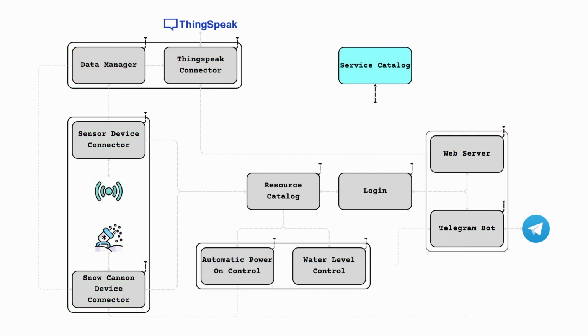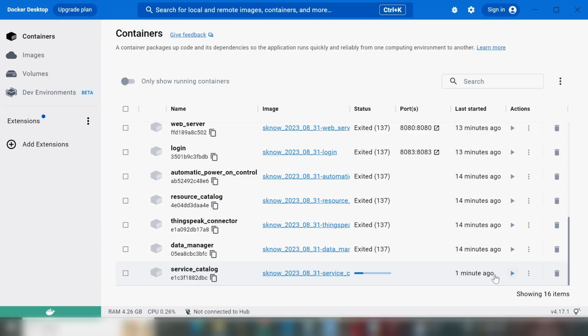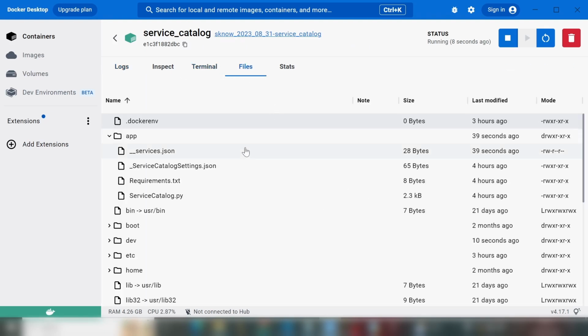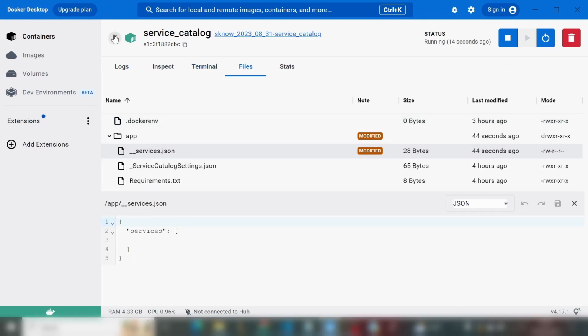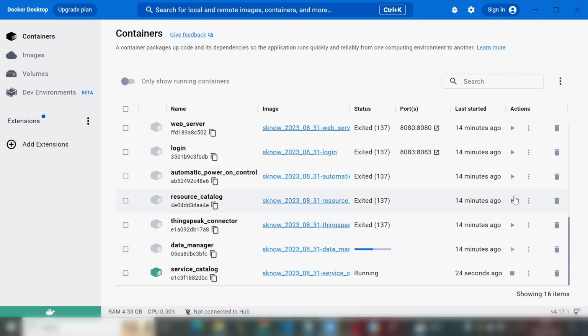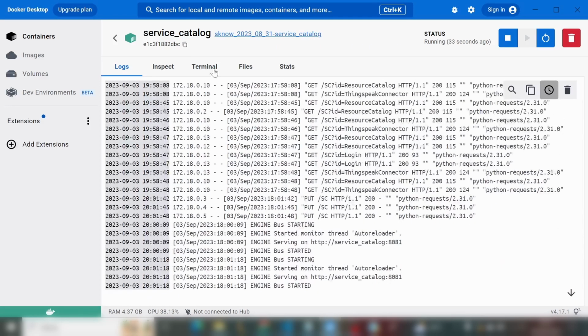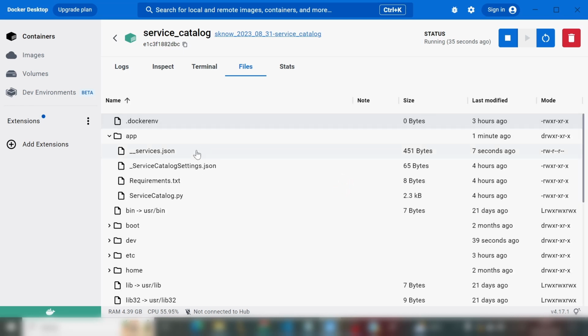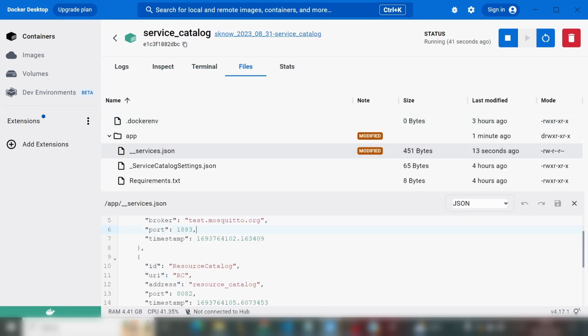The service catalog allows the reciprocal discovery of the system's services by managing a JSON file containing an up-to-date detailed list of all working microservices. All services periodically contact the service catalog through its REST interface to make themselves discoverable and keep their information, such as IP addresses, up to date.